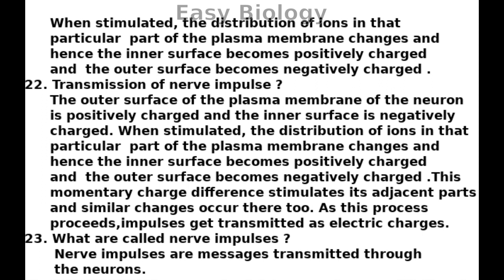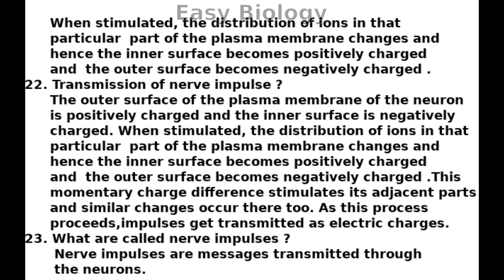Transmission of nerve impulses. The outer surface of the plasma membrane of the neuron is positively charged and the inner surface is negatively charged. When stimulated, the distribution of ions in that particular part of the plasma membrane changes and hence the inner surface becomes positively charged and the outer surface becomes negatively charged.